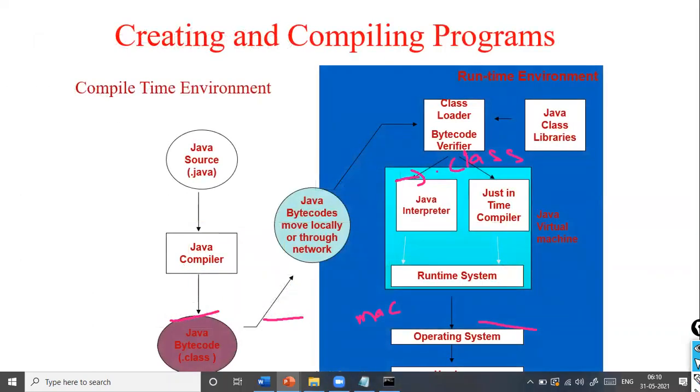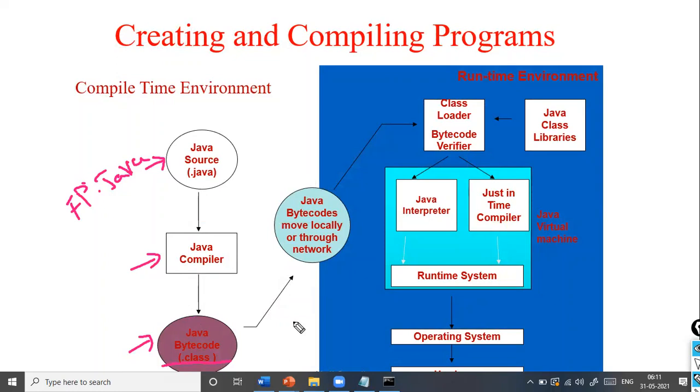So this is the internal structure of JVM. If you clearly see here, this is our source code. This is the source code, the .java file. In our case, this is our first program.java, and I'm compiling it. When I'm compiling it, it communicates with the Java compiler, and it gives me the Java bytecode, that is our .class file. What does it consist of? It does not contain any machine-dependent code, but it contains the Java bytecode.